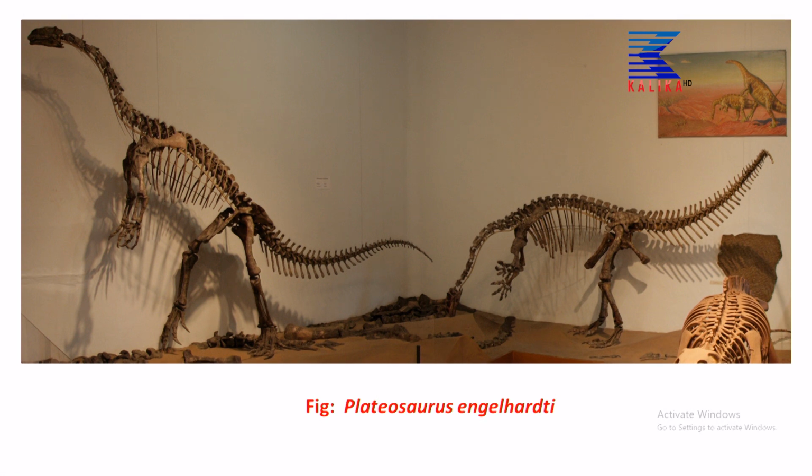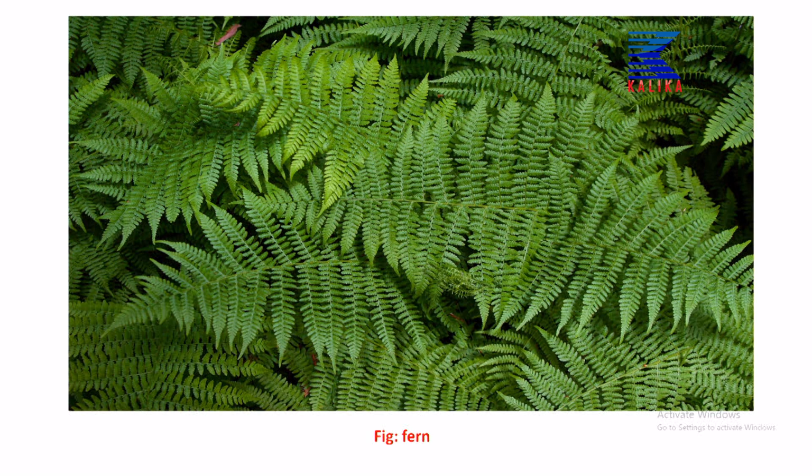And after the scientific discovery of the fossils, it gives the actual structures, actual habitat, and actual life of those animals. The process was also rock dating or carbon dating, which is used to find the estimated age of fossils, or the estimated age of animals by the fossils. You can see the fern plants.